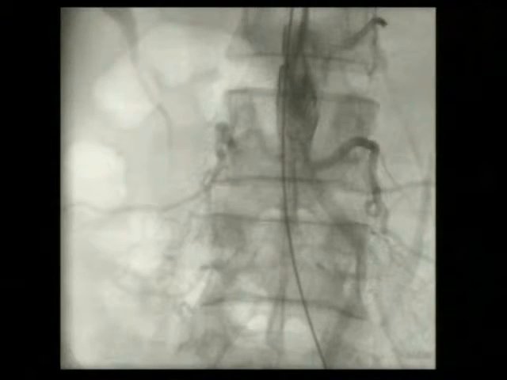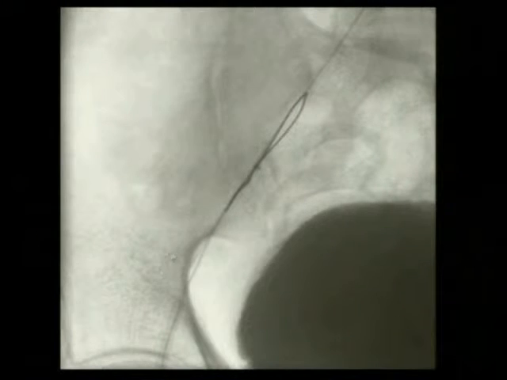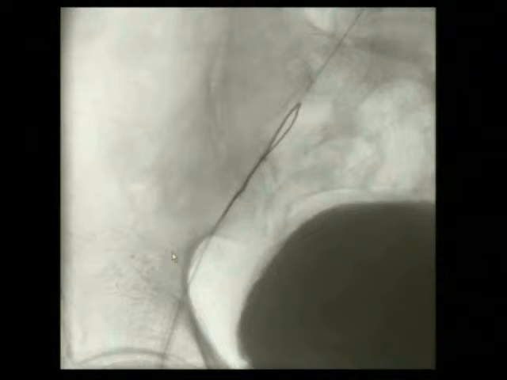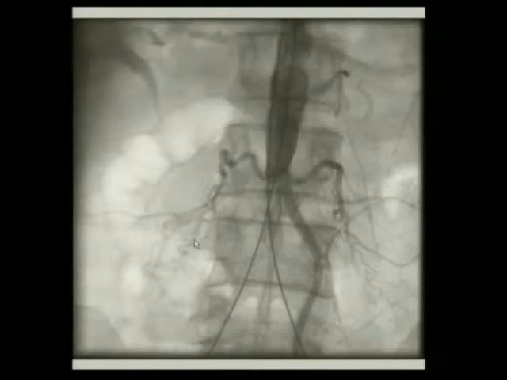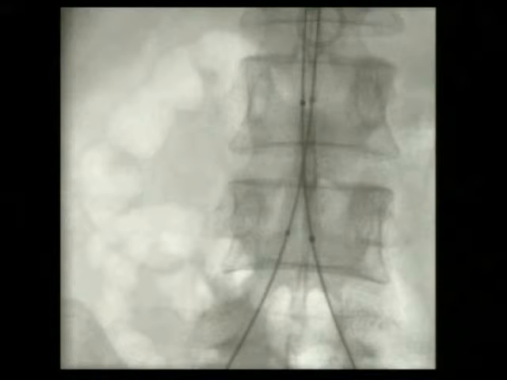And from here we put a 4 French catheter into the aorta, took out this wire and exchanged it for a super stiff wire. Now we have a super stiff wire going in here. The same technique was used for the other side: we crossed from above again and retrieved the wire using a gooseneck snare into the right femoral artery, and this was exchanged for a super stiff wire. So now across the totally occluded segment of aorta we have 2 wires going on each side, and we placed 2 long 8 by 40 millimeter balloons on either side and did a kissing balloon dilatation at the total occlusion of the aorta.